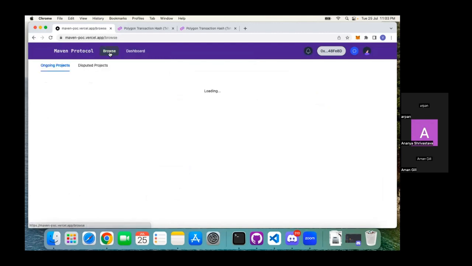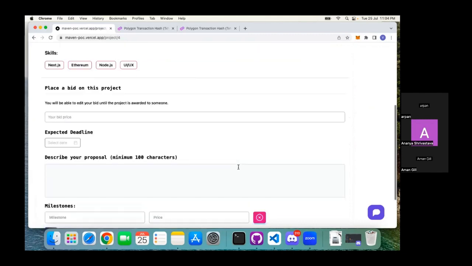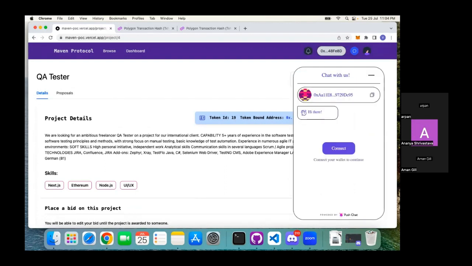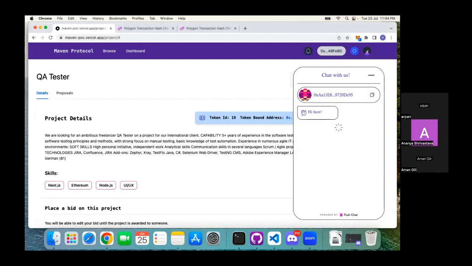Okay, so this is the overall workflow of our project. Other than this, we also have runtime chat support. Let's say this is a particular freelancer who wants to bid for this project. He can also chat with the corresponding client before bidding for a particular project, if he wants to discuss anything.